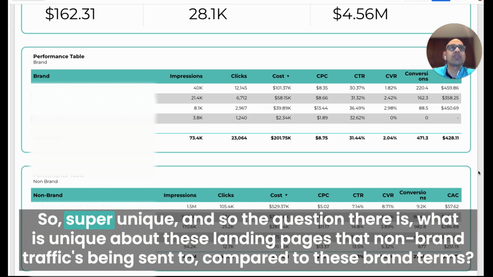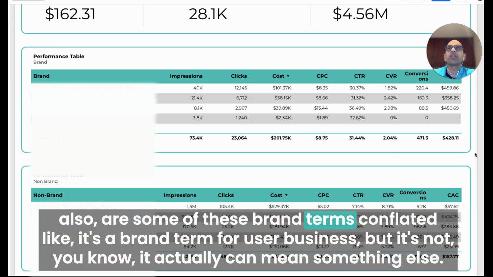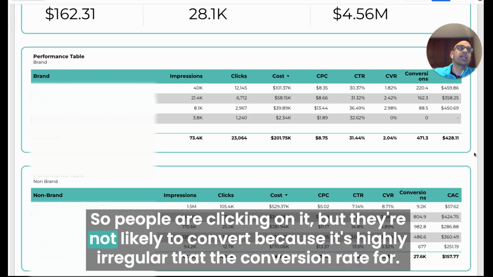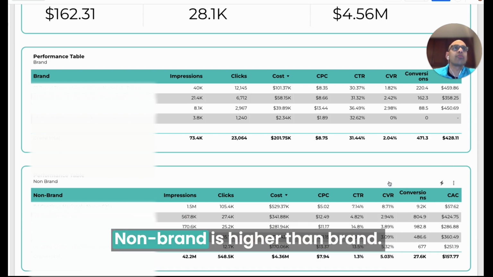So super unique. And so the question there is, what is unique about these landing pages that non-brand traffic is being sent to compared to these brand terms? Also, are some of these brand terms conflated, right? It's a brand term for you as a business, but it can actually mean something else. So people are clicking on it, but they're not likely to convert, because it's highly irregular that the conversion rate for non-brand is higher than brand.